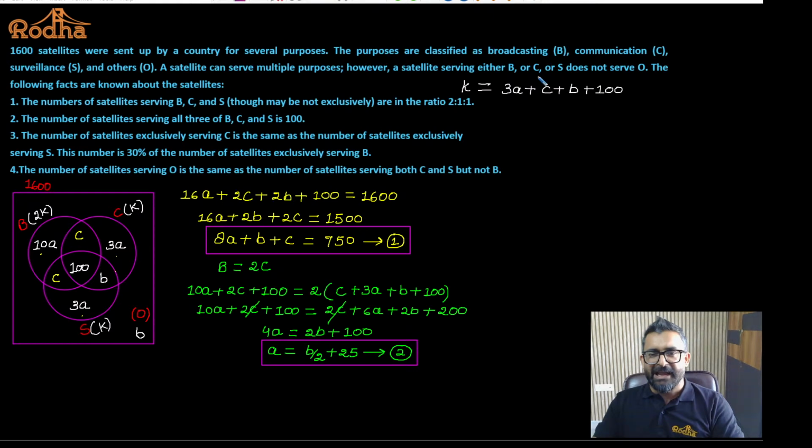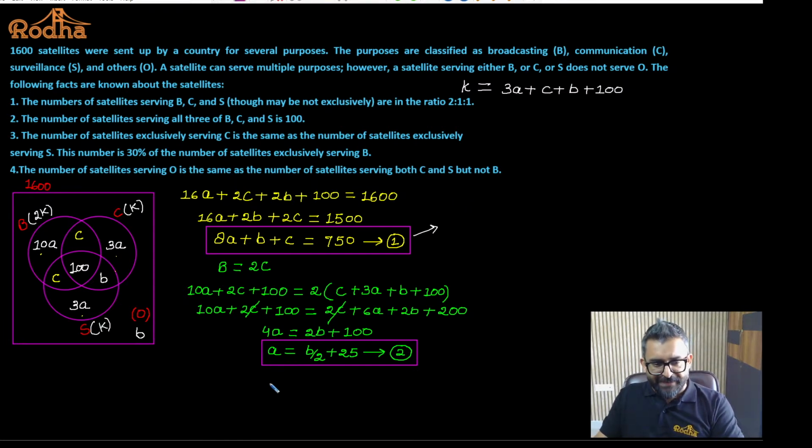So for that matter, I have to have some sort of plan. What is the plan? I'm going to convert this equation into one variable and we'll try to find out the value of K in terms of that variable. Okay, assuming that variable maximum or minimum. So I can eliminate A because I have a value of A in terms of B. Okay. Can I calculate the value of C in terms of B? Yes, we can calculate the value of C in terms of B. If I use this equation properly, this is 8A plus B plus C. Yes or no?